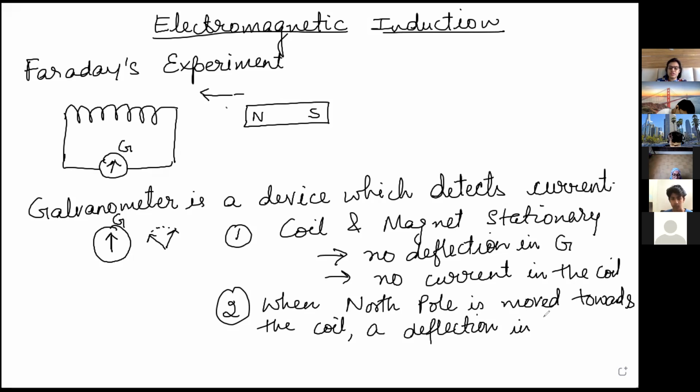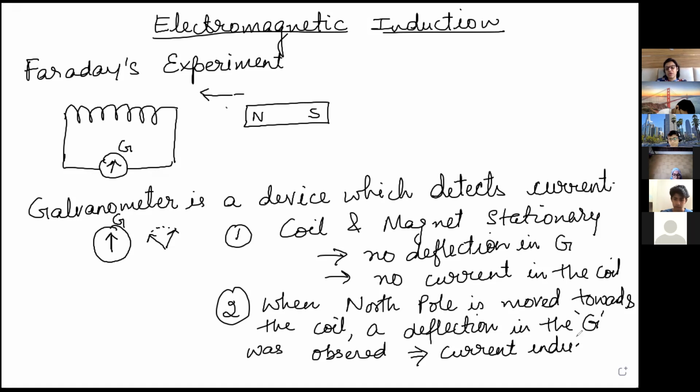I am writing: deflection in the galvanometer was observed, which means current is induced in the coil. Current aa gaya coil mein, that is why deflection is there. So current is induced in the coil.